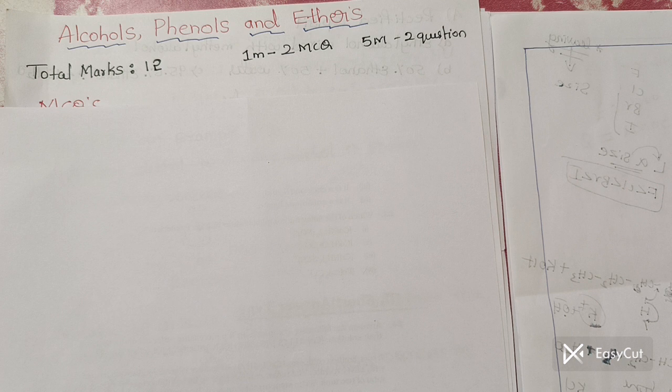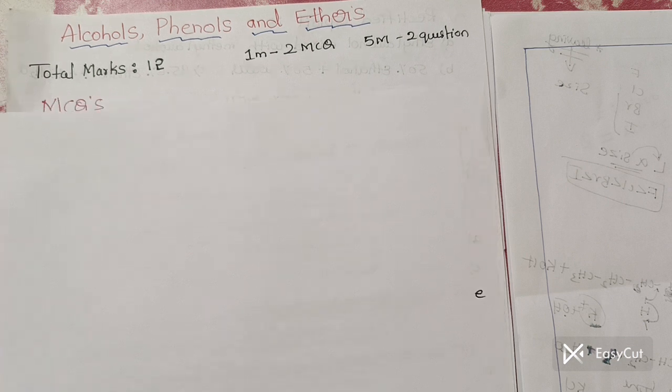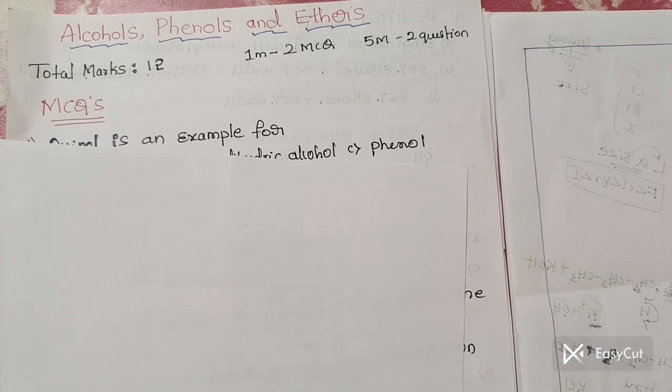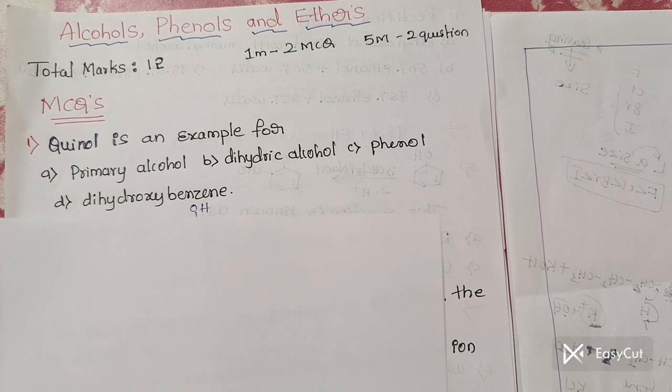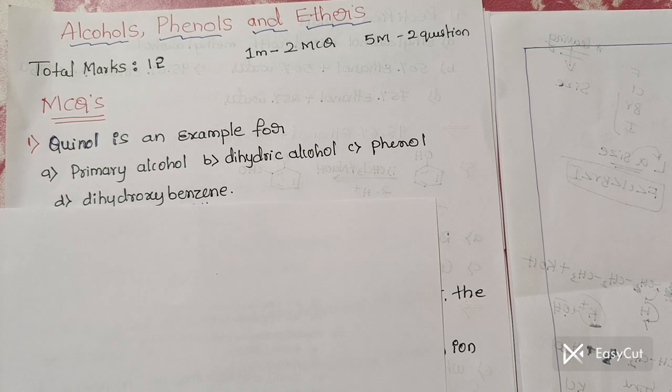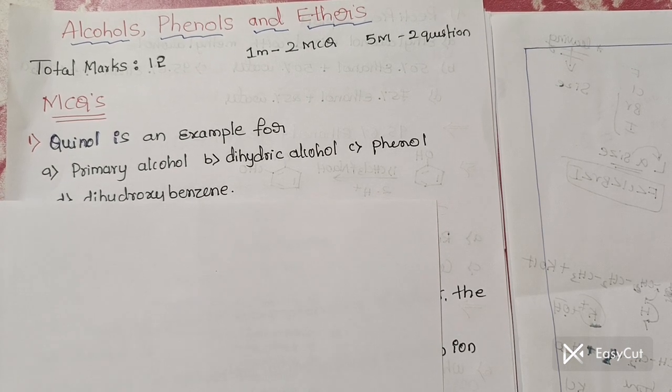When you compare physical, inorganic and organic, in organic you can easily get the marks. Clear? Okay. So in this video I am going to discuss the most important MCQs for your board examination. Clear? Okay. So the very first one is, quinol is an example for.